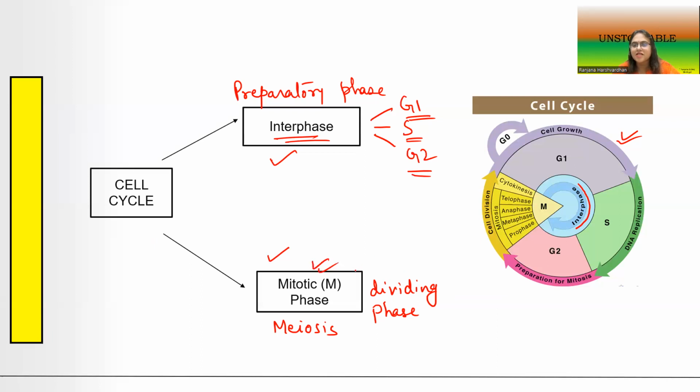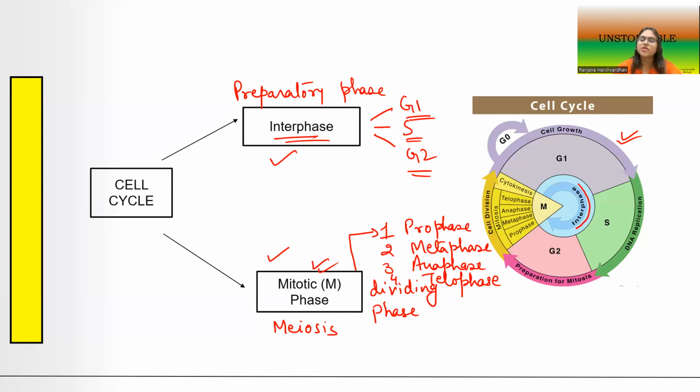And this M phase is actually divided into prophase, metaphase, anaphase, and telophase. So these are the four stages of the mitotic phase, that is, the actual stage of the cell division.